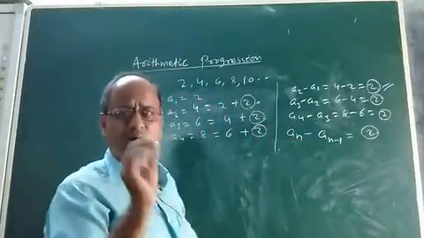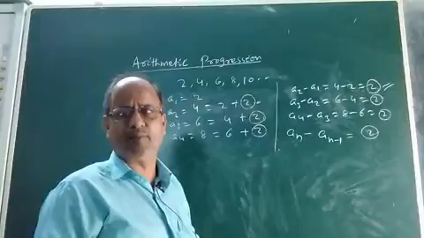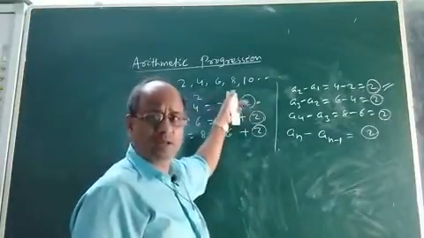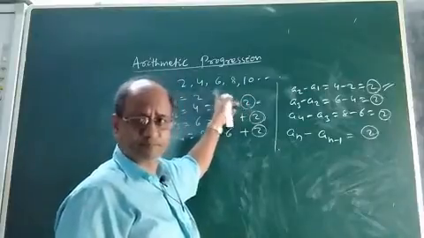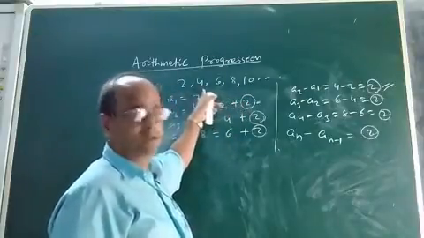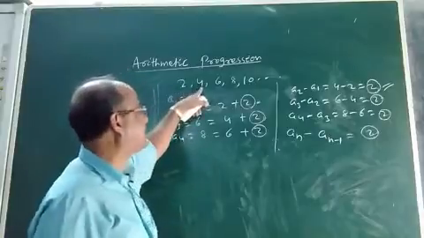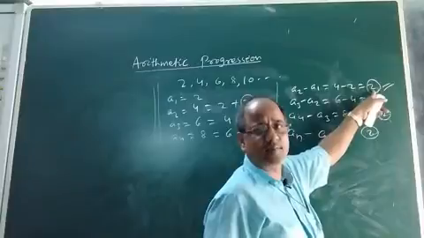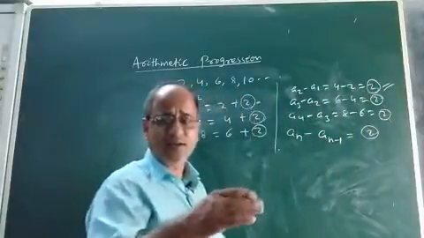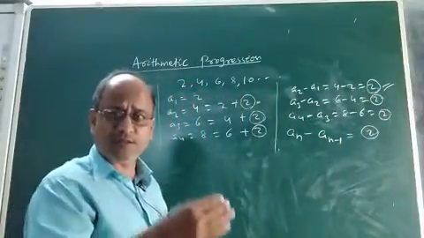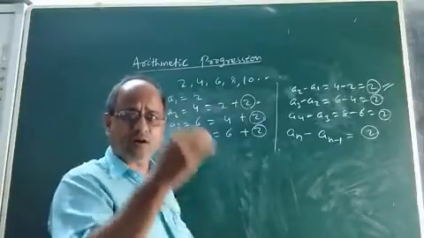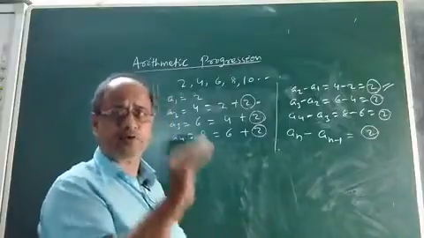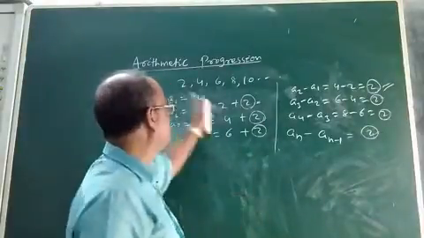Now children, what common thing do we notice in an arithmetic progression? Each term exceeds its previous term. Second term minus first term is a fixed number or fixed constant. That means from the second term onward, each term of the AP will be obtained by adding a fixed constant or number to the previous term.